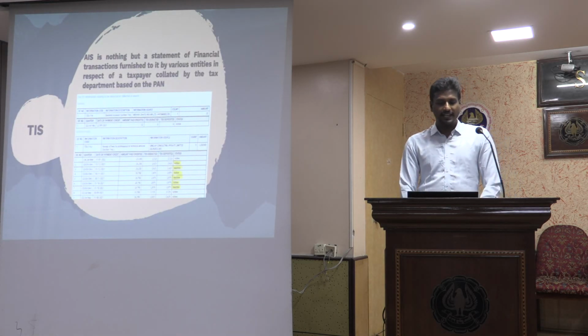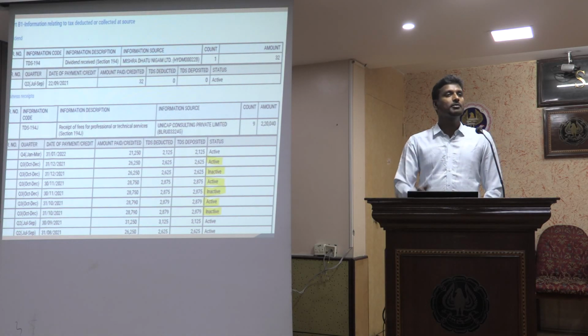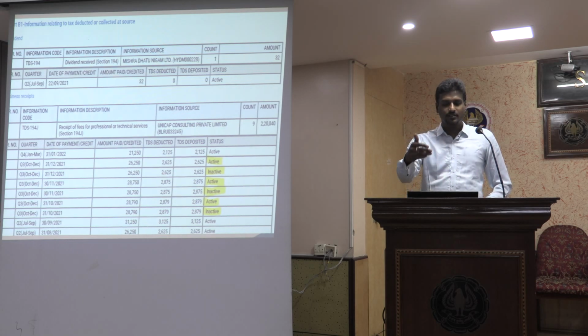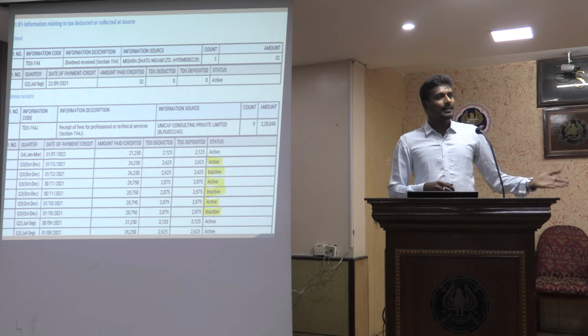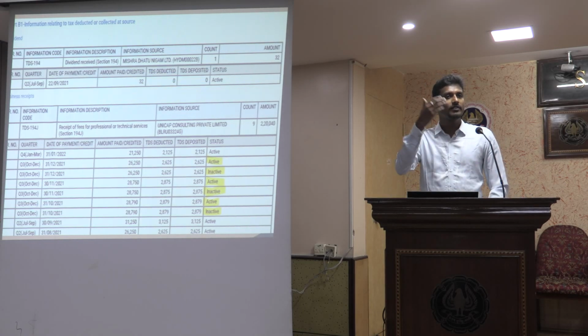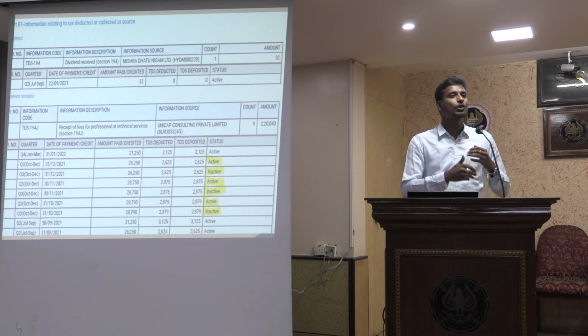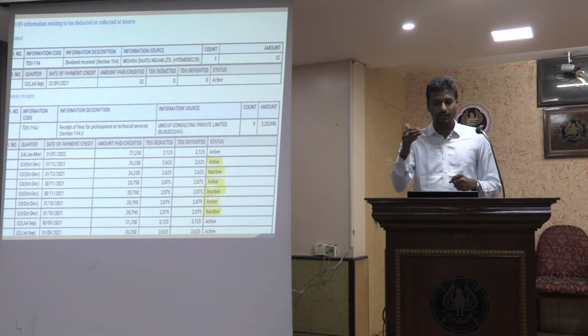So this is how the AIS looks. I think all of you would be seeing, I'm just passing through the reference. There are possibilities of active and inactive information in the AIS. So you have something coming here in terms of the credits through different vendors or the suppliers, based on the TDS information. Now if there is any revision, then the record will become inactive and only the active records get accumulated or aggregated to the final computation.